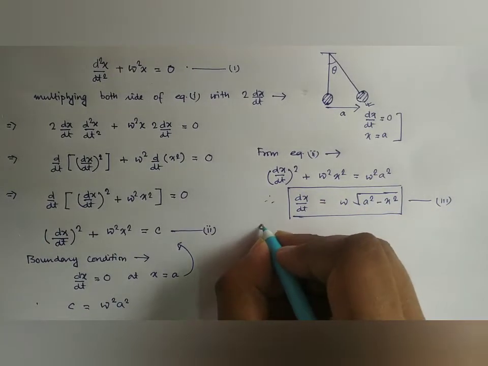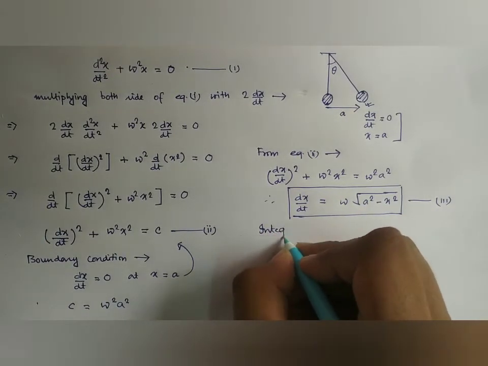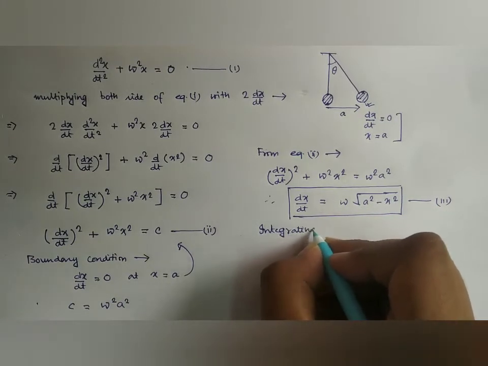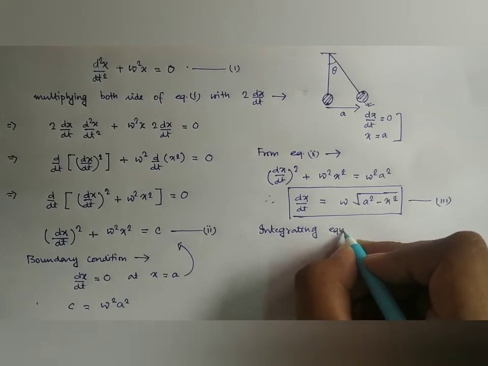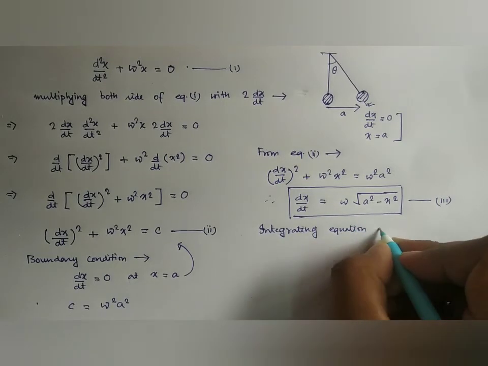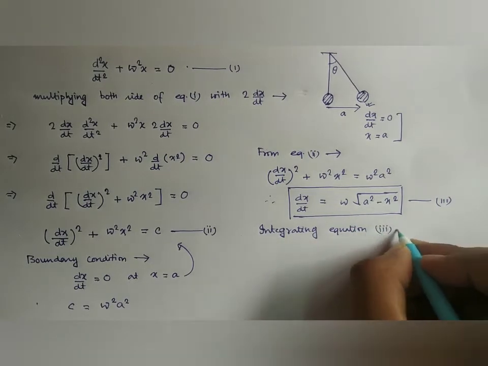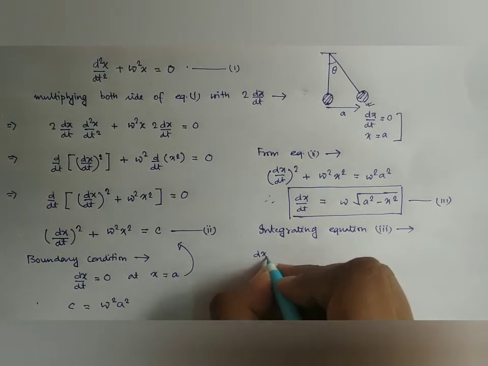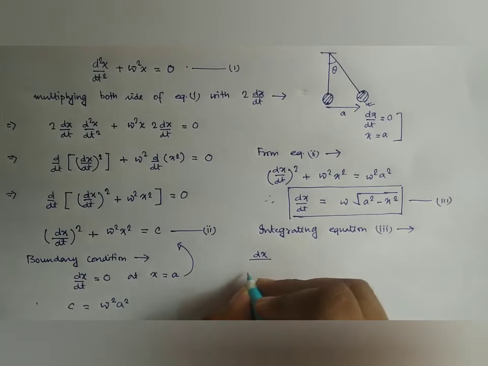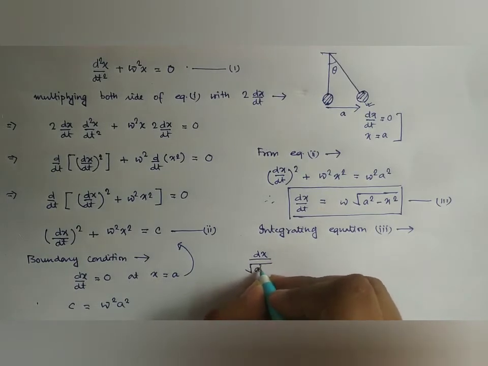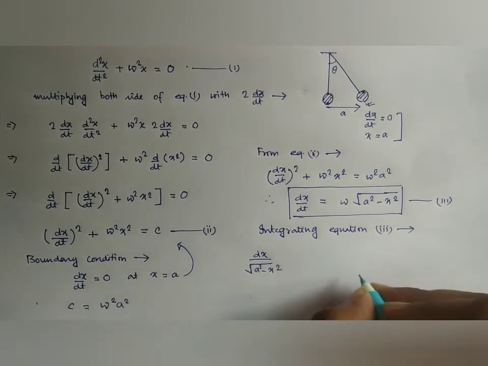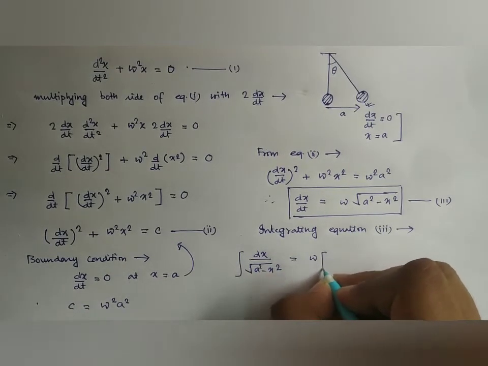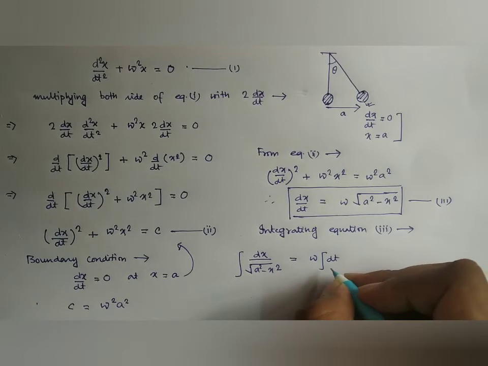Now integrating, we have dx by root over of A square minus x square, this is equal to omega dt.